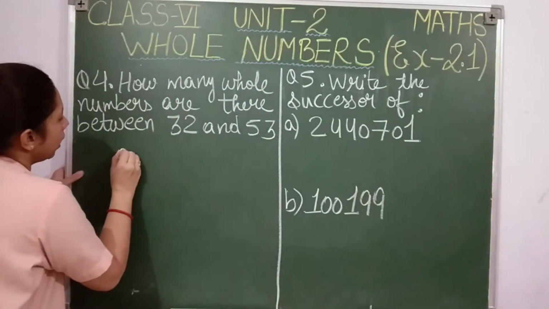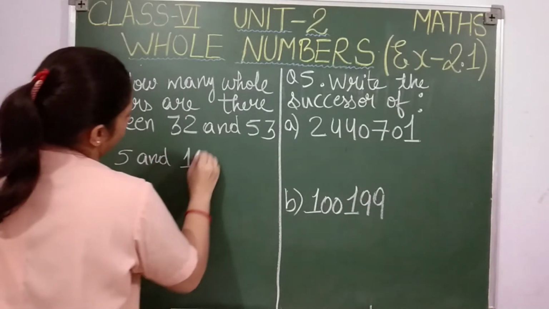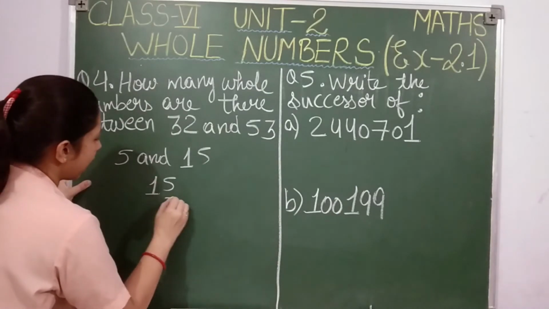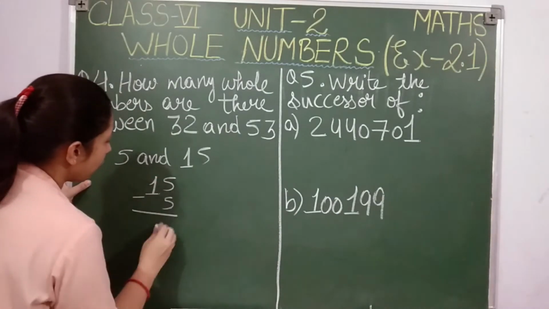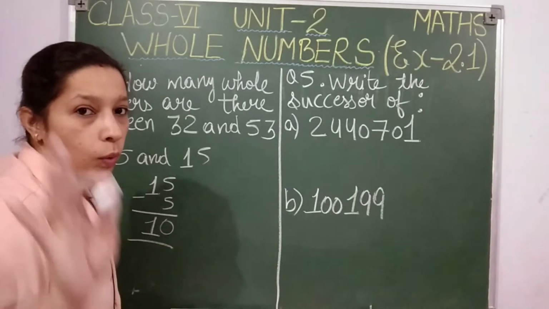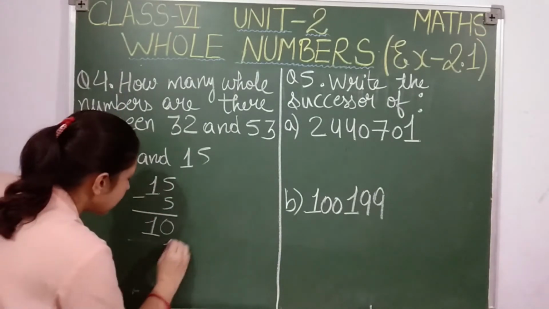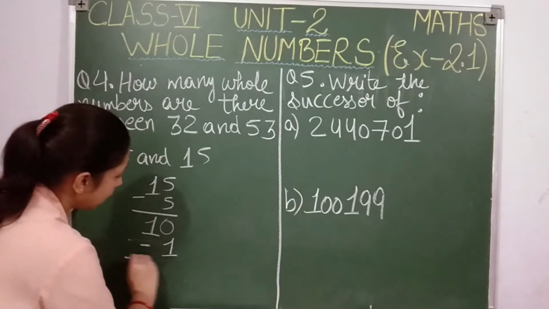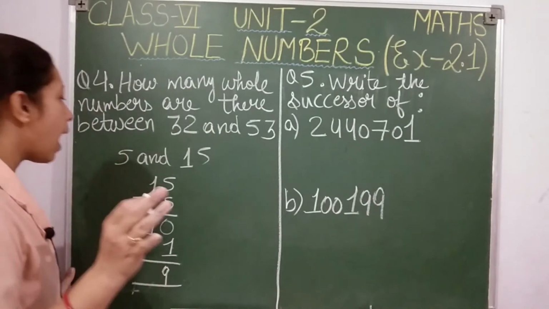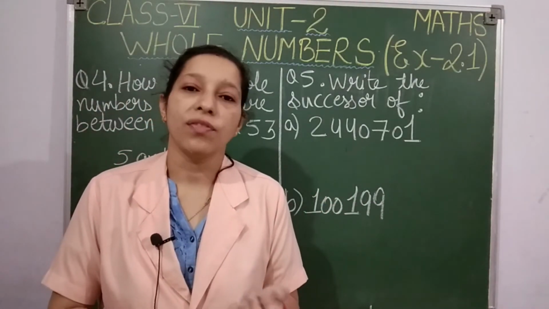If I ask you, can you tell me how many numbers come between 5 and 15 without counting? So students, what you are going to do is take 15 and subtract 5 from it. 15 minus 5 is 10. But again you have to do one more thing. Whatever answer you get, you have to subtract 1 from it. So 10 minus 1, 9. So surely I can say that there are 9 numbers between 5 and 15.